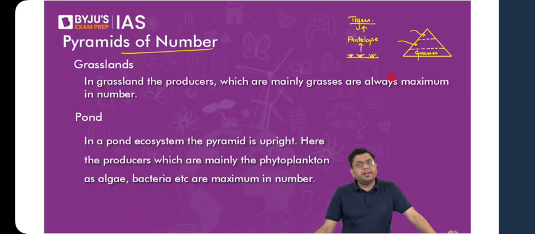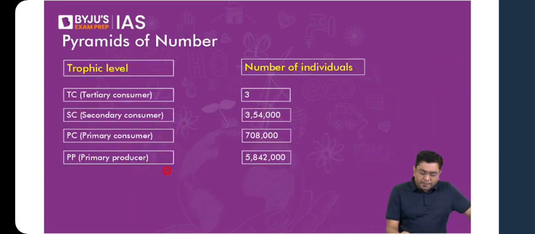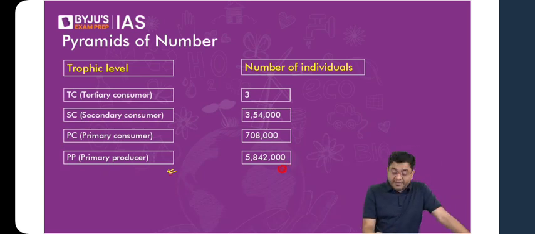This is an example of pyramid of numbers, where when we talk about the primary producer, let's suppose the grasses, they are present in terms of, let's say, 58 millions. This is just a representation of a grassland ecosystem. Then you have, let's say, 700,000 of the primary herbivores or the primary consumers, secondary consumers, and you have tertiary consumers. So that is the balance.